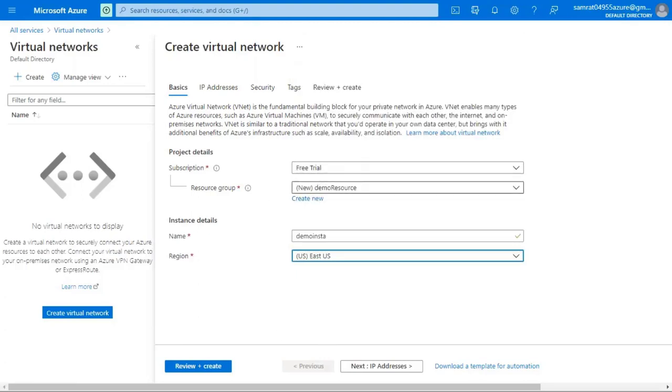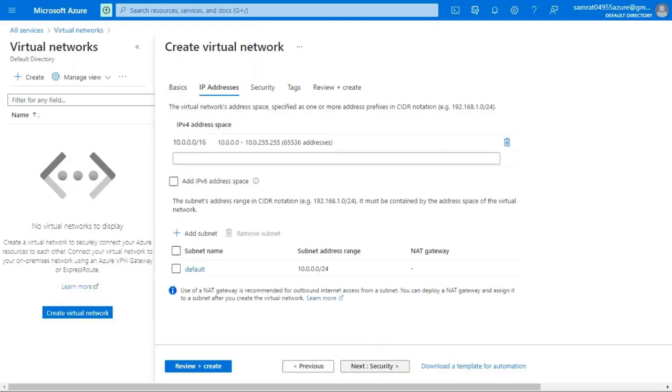As you can see, in the subscription, I am using the free trial account, and the resource group is named demo resource and the name is demo instance. For the region, we'll be using East US. So click on Next: IP addresses.